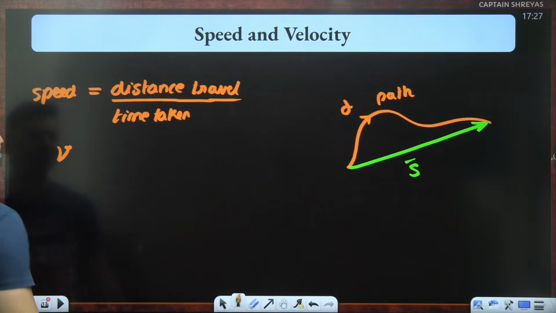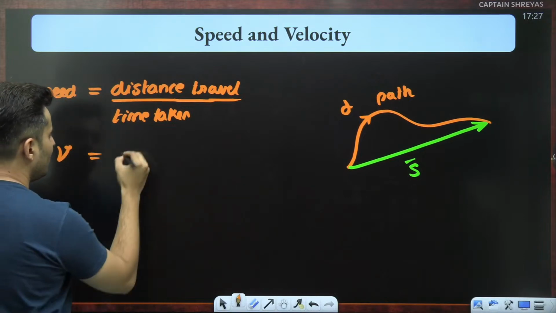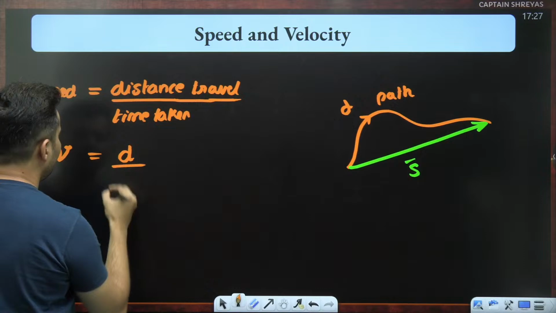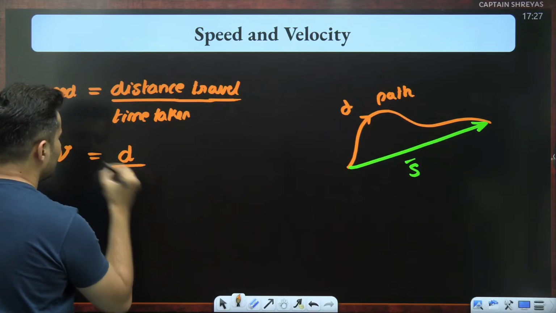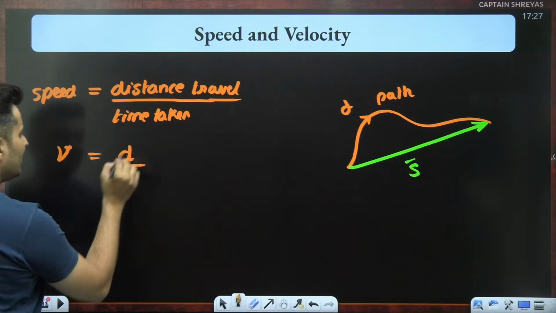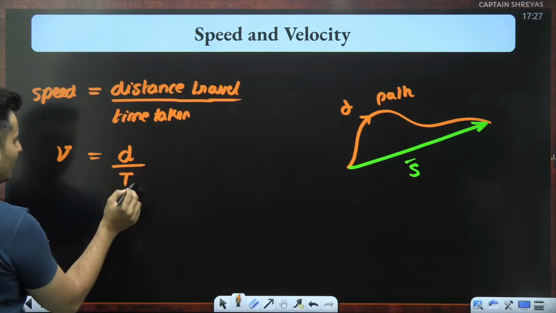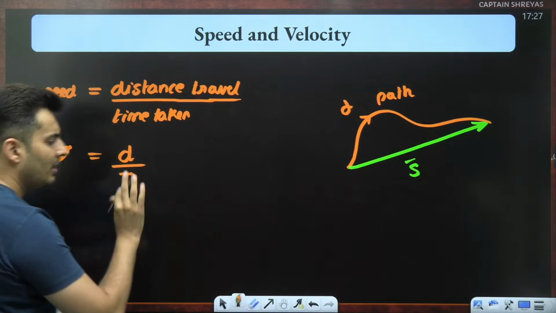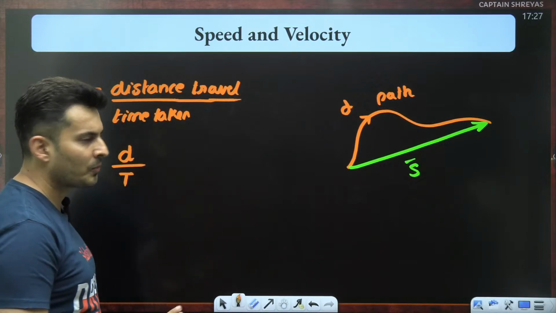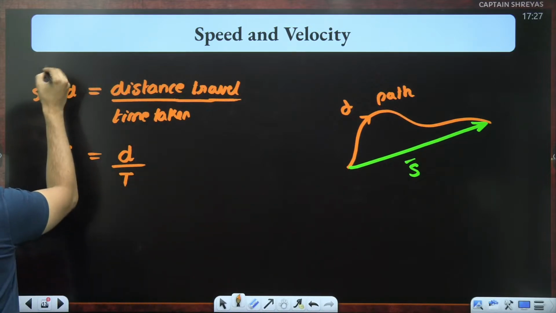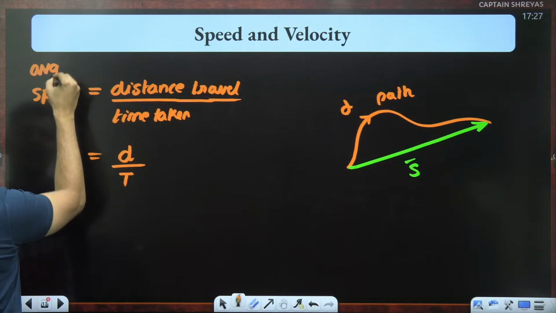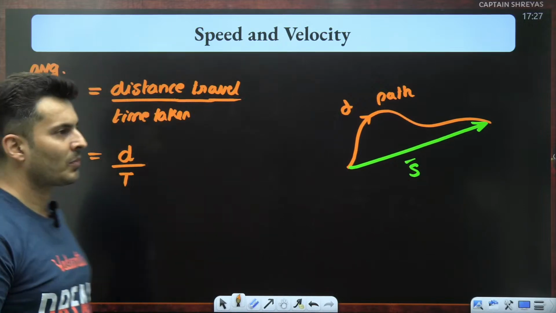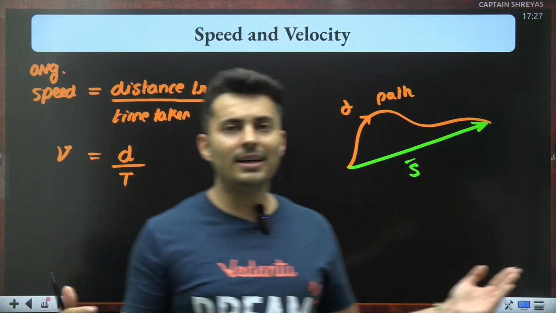Usually the symbol for speed is V. Distance traveled, usually you will use D. Time taken, let's say you can use the symbol T. So speed is distance by time, or distance is speed into time, or time is distance by speed. This is something which you have learned a long time back also. But mind it, this is not any speed, this is actually average speed that we are talking about, because this is a long time interval.